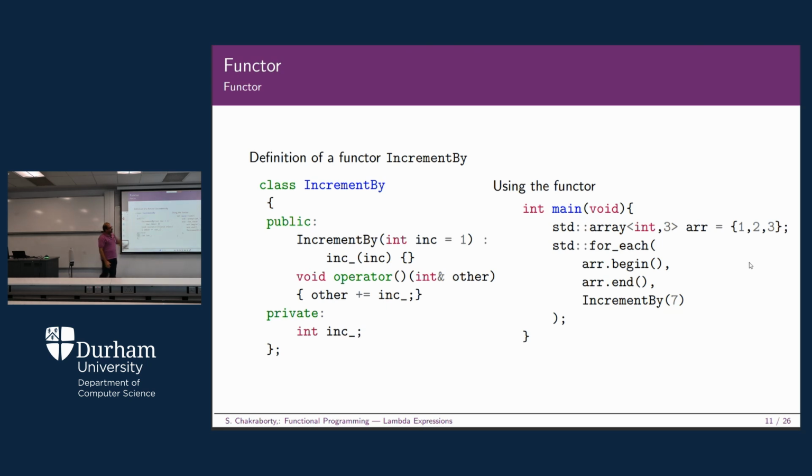That's the beauty of this particular code. You don't need to write the entire thing or call a special function for that. Just increment it by 7, and automatically for_each will do the job on your behalf. It is basically the job of the compiler. The compiler will implement the entire code, so you don't need to write the whole code here. Okay, that's a very nice style of coding in C++.